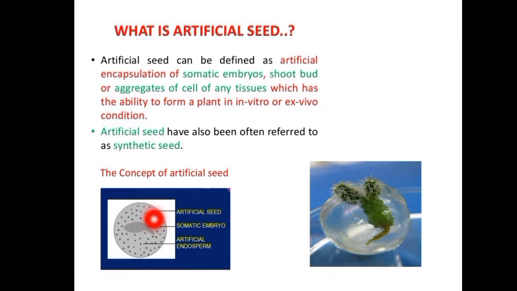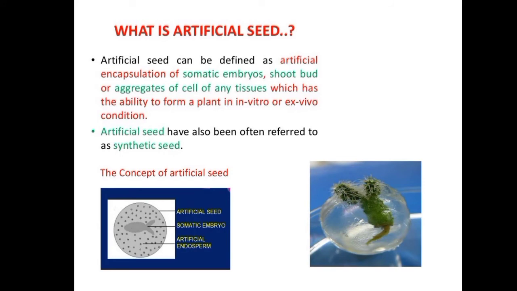Lastly we dip it in a higher concentration of CaCl2 to form the artificial seed coat. Then we can cool it in the refrigerator, and at favorable conditions, we can plant it in pots.